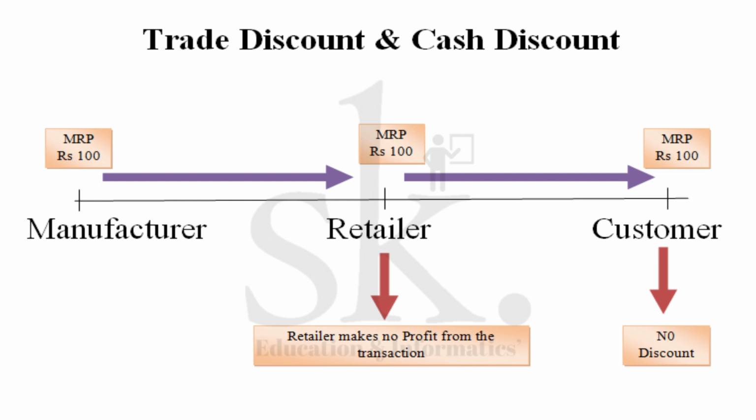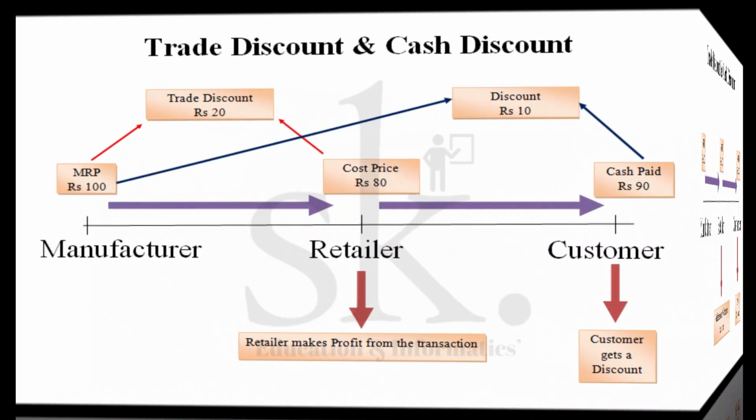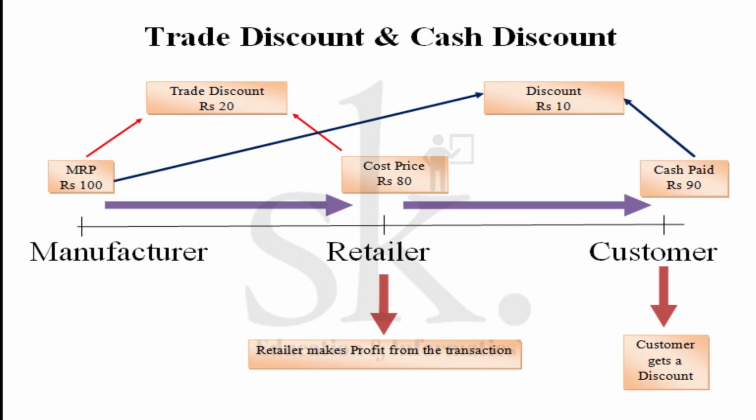So let's understand the concept of trade discount and cash discount with reference to an example. Say the MRP of the product has been marked at rupees 100. The manufacturer has manufactured a particular product and sells it to a retailer at rupees 80, which is to say the catalog price is 100 rupees, which is the MRP, and it has been passed to a retailer at rupees 80. The difference between the catalog price and the cost price to the retailer is what is termed a trade discount. Why is this discount given? Again, point number 1, so that the retailer demands in bulk quantity, and point number 2, so that the retailer makes a certain amount of profit. Therefore, the cost price to the retailer stands right now at rupees 80.